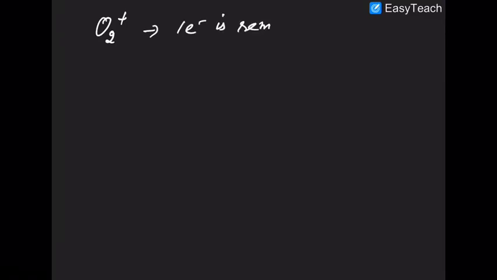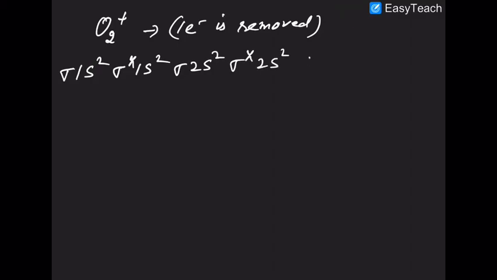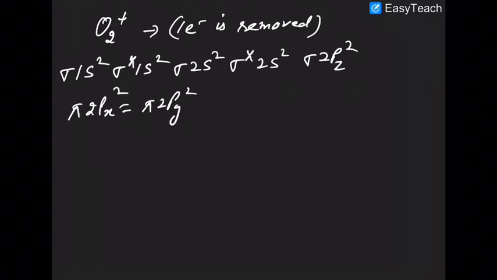Now if you are given the configuration for O2 plus, then what happens? One electron is removed. So the answer would be sigma 1s2, sigma star 1s2, sigma 2s2, sigma star 2s2, sigma 2pz2, pi 2px equal to pi 2py, both will get 2 electrons each.